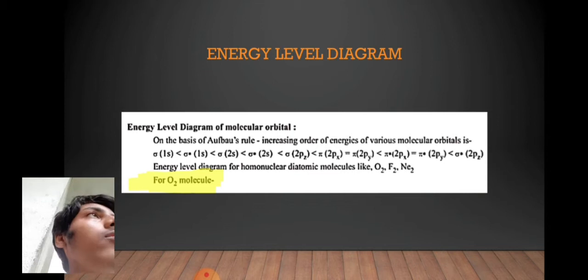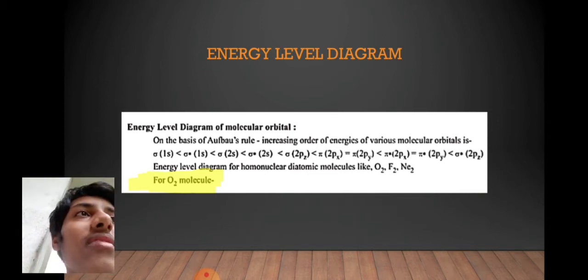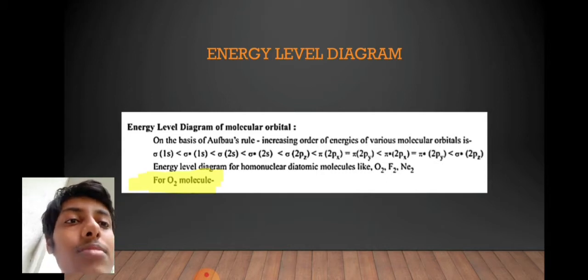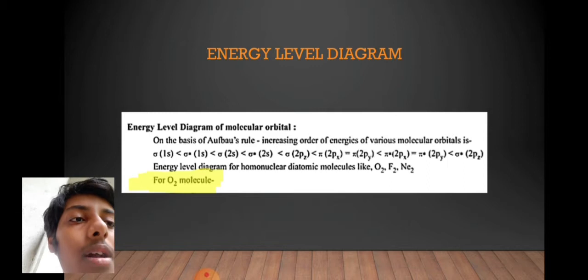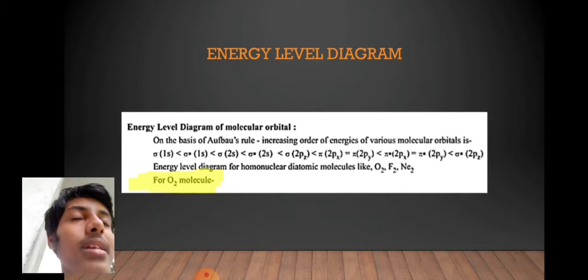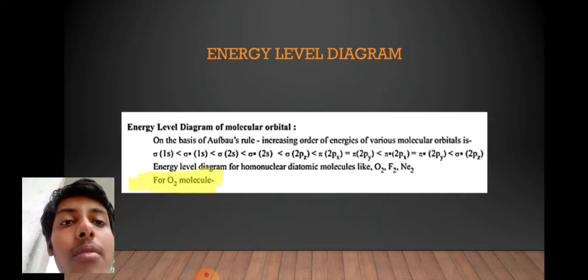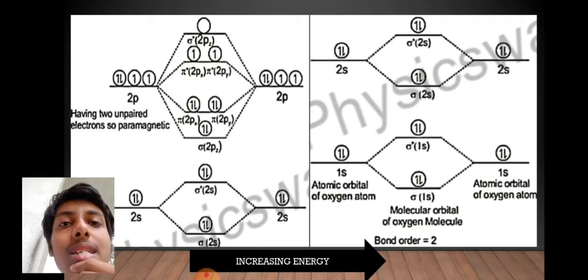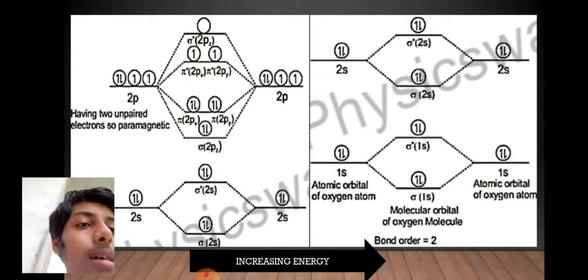Remember that. Now, a very important topic in MOT, the molecular orbital theory, is, as we all know, energy level diagrams. So, energy level diagrams of molecular orbitals. On the basis of Aufbau's rule, the increasing order of energies of various molecular orbitals is given by this statement. Now, for homonuclear diatomic molecules like oxygen, fluorine, neon, we will have some similar structures. For example, we take the oxygen molecule, which you can see on your screen. We have these structures which have two unpaired electrons, so they are paramagnetic. And then, as we increase the energy, the structure goes like this.